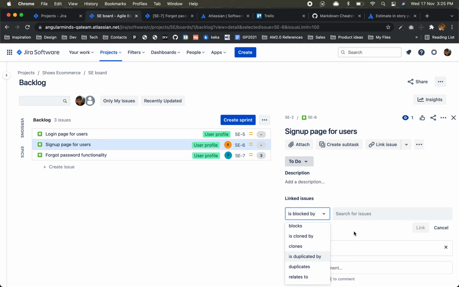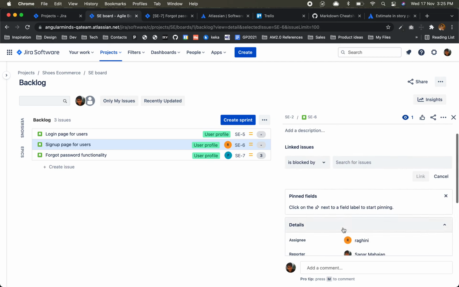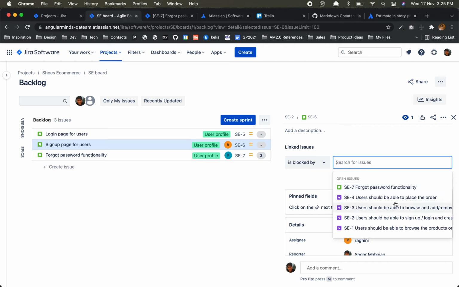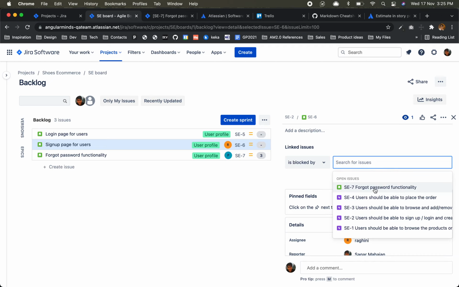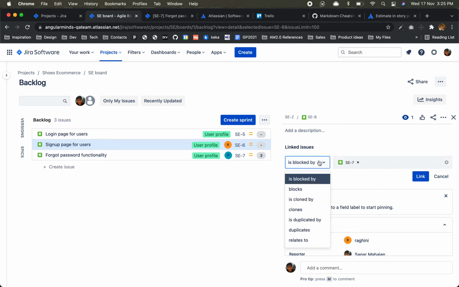What is a link? For example, maybe this particular task or issue is blocked by some other issue. Usually developers do it like this: this sign up is blocked by this one. Unless and until this is done, we cannot start this. Or it could be duplicated by this one, someone logged it wrong, so they can link that issue to another issue, correct?